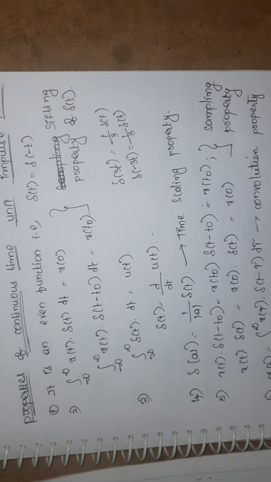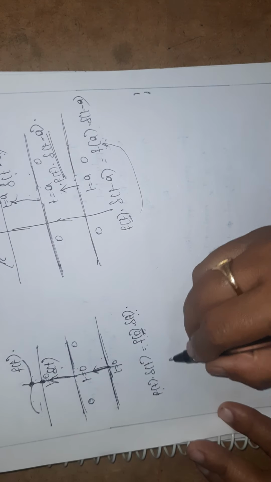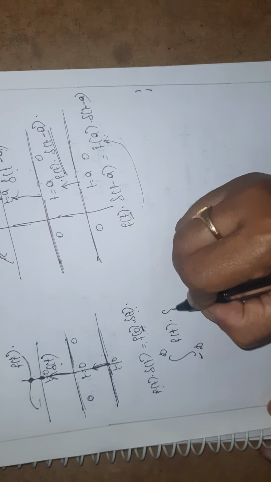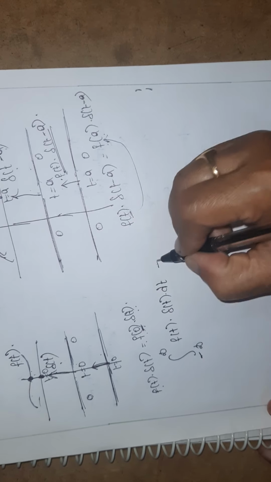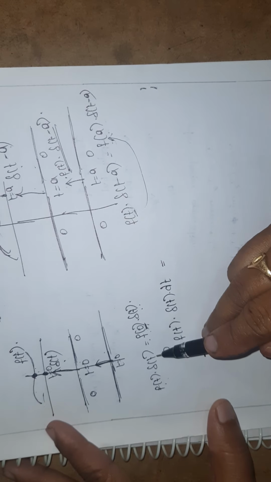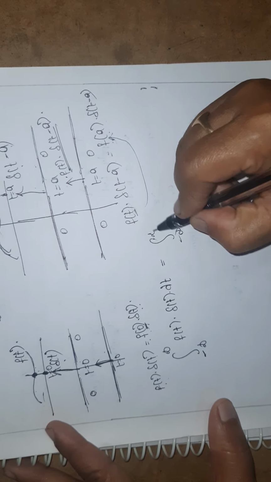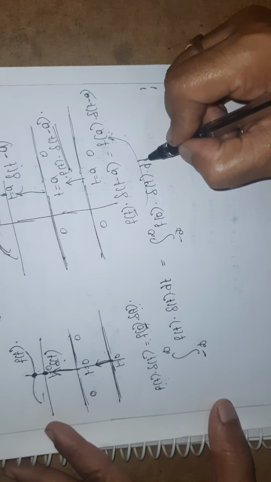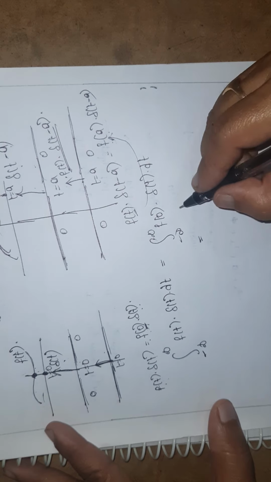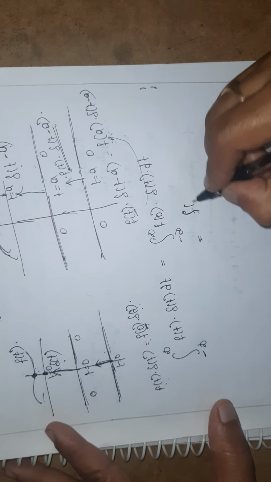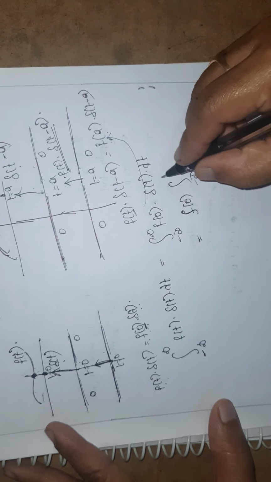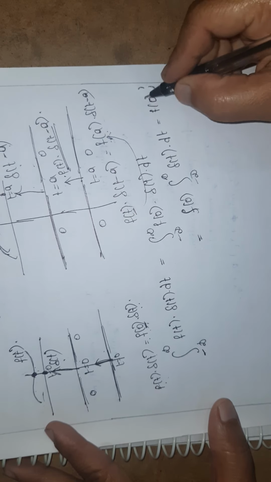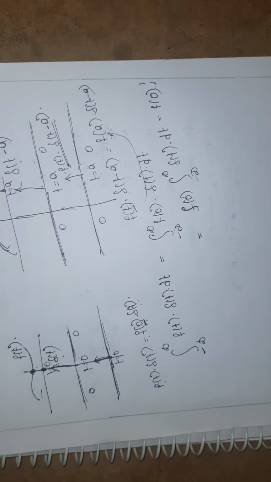We'll see. If I do the integration from minus infinity to infinity of f of t into del of t into dt, what is f of t into del of t? I can write it as f of 0 into del of t dt. So I write f of 0 outside, and the integral from minus infinity to infinity of del of t into dt is nothing but f of 0.